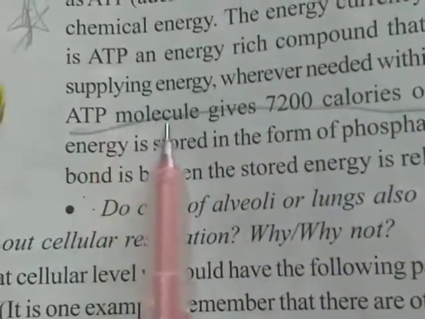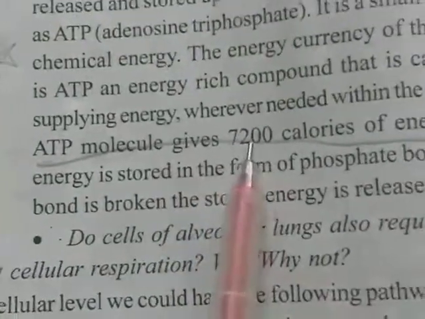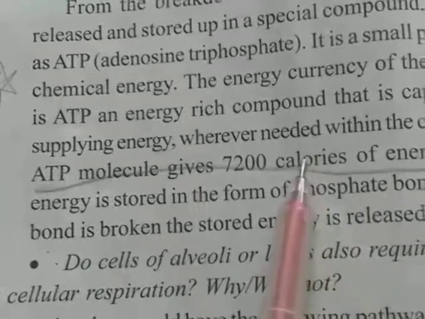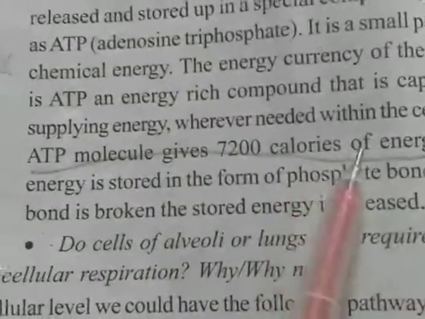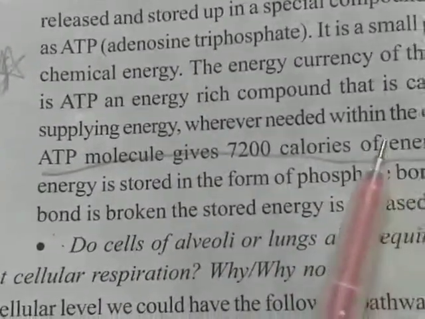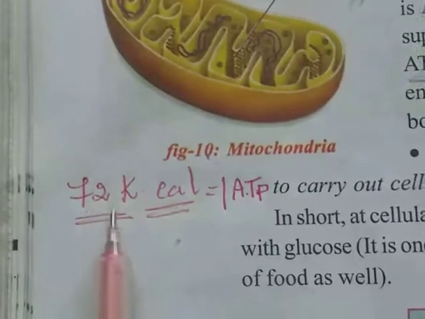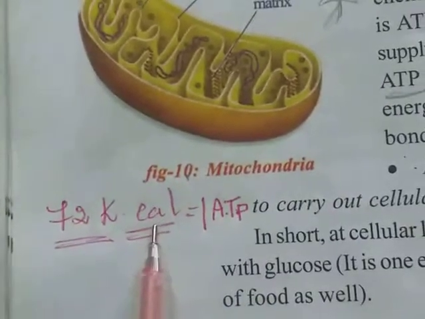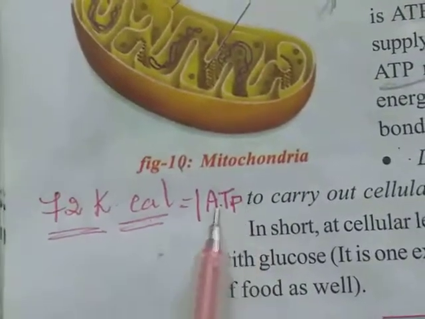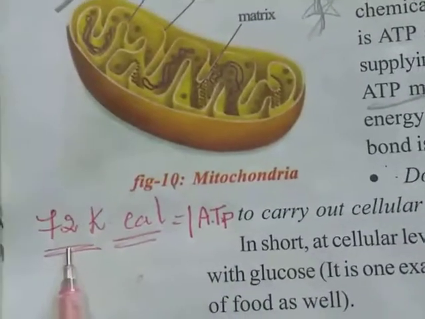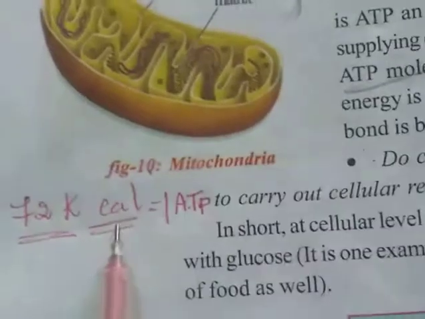So see, one ATP molecule gives 7200 calories of energy. Question for half mark: 1 ATP is equal to how many kilocalories of energy? 7.2 kilocalories.